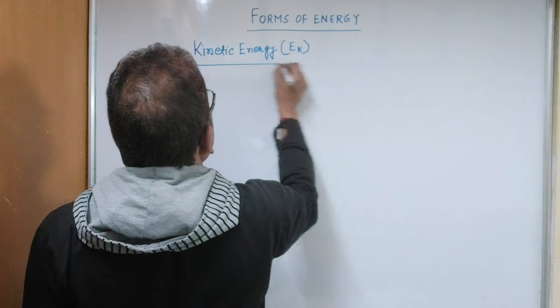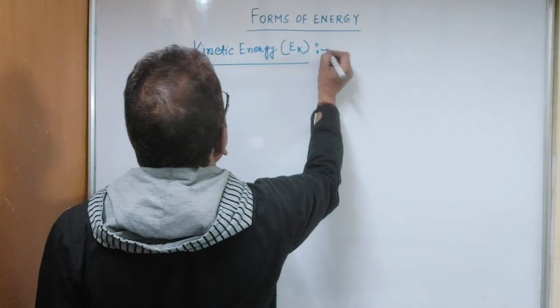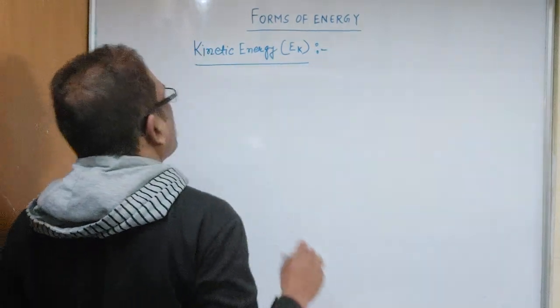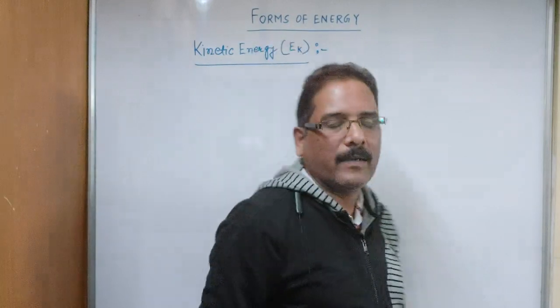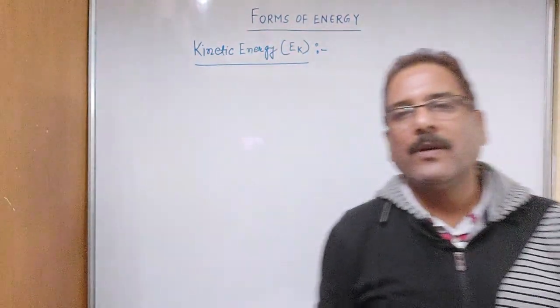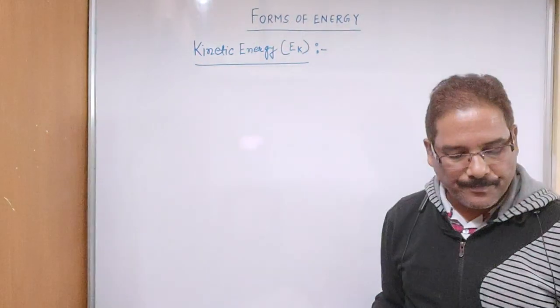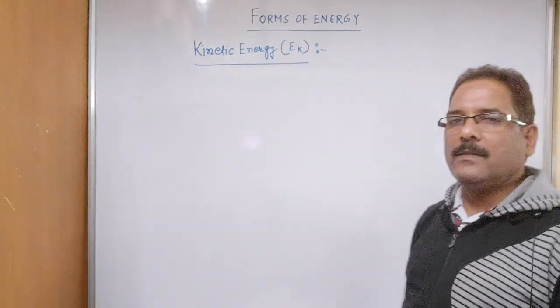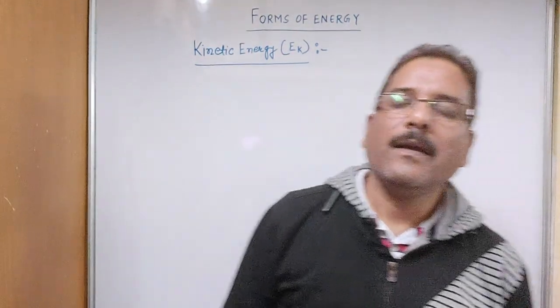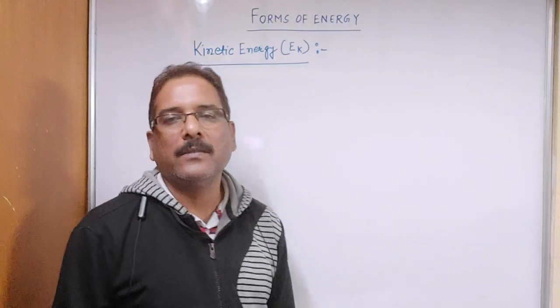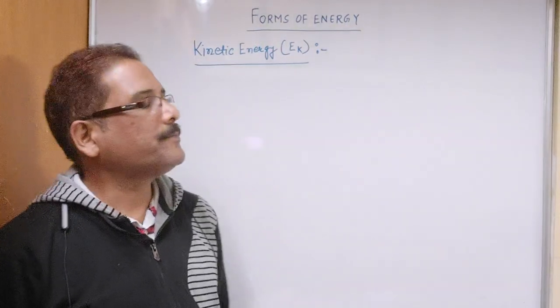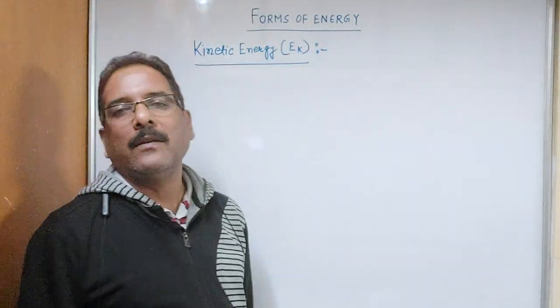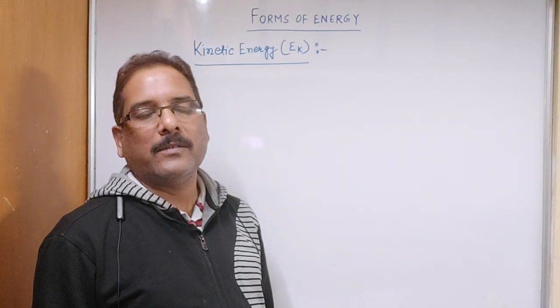Symbolically we are writing it as EK. Sometimes we also write K.E. for kinetic energy. So what is kinetic energy? Kinetic energy is the energy possessed by an object due to its motion. Anything in motion has kinetic energy.